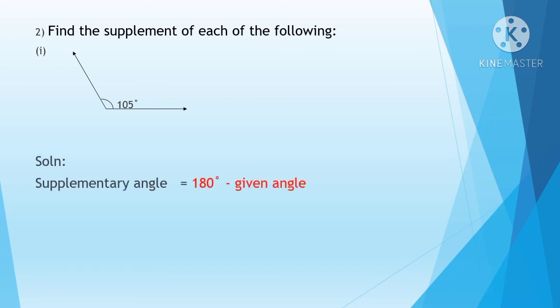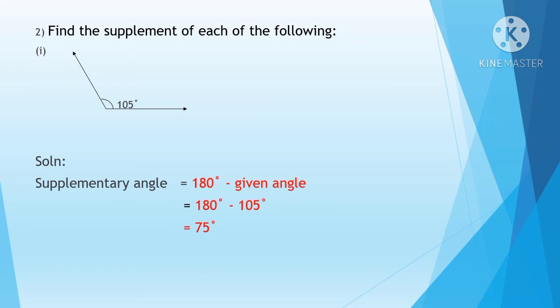So supplementary angle is equal to 180 degree, right? 180 degree minus the given angle. Or else you can find in that way, 105 plus x, equation method also you can use. No problem. So 180 degree minus the given angle, 180 minus 105, 75 degree. So what is the other supplement angle? 75 degree. Supplementary angle means when you add 105 plus 75, you have to get the answer 180 degree. You know the total, right? 180 minus 105, the other angle is 75 degree. Understood, children? This is how you want to find out the angle.